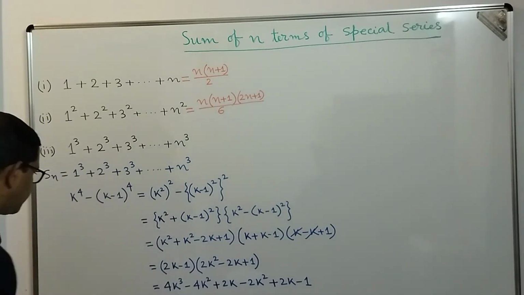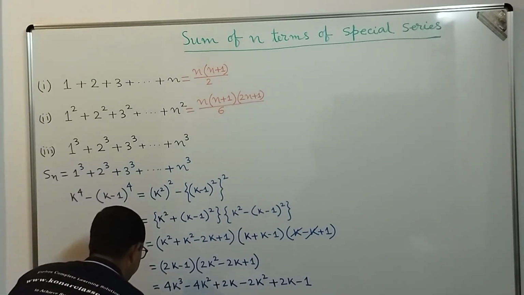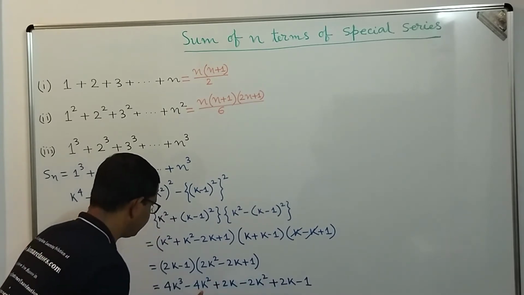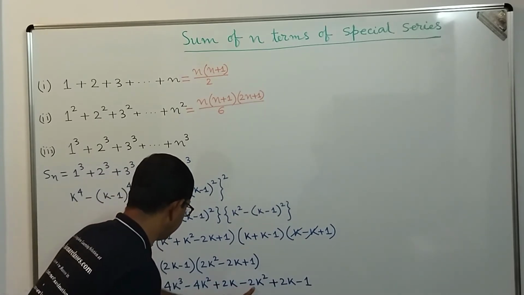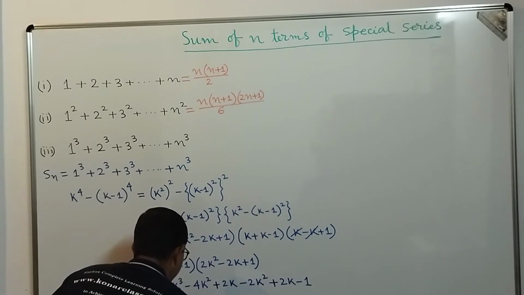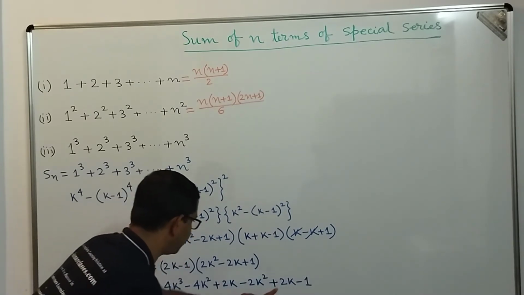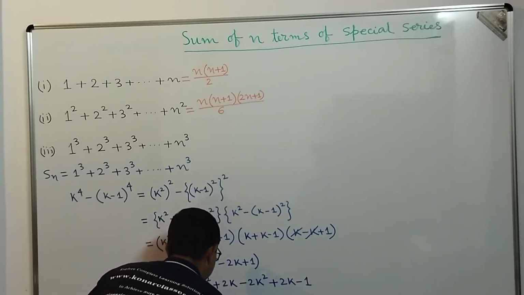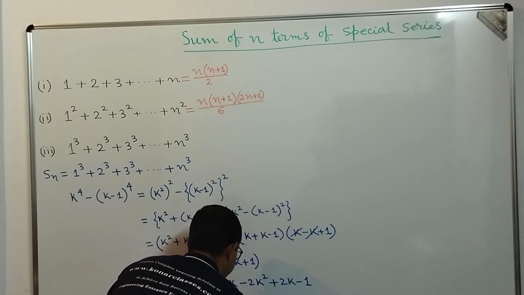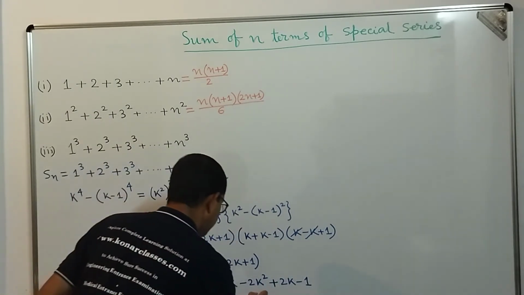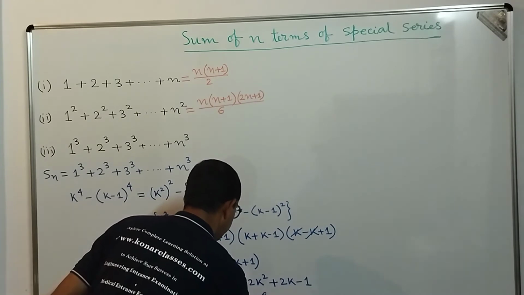So this is equal to 4k cube minus 4k square minus 2k square, that becomes minus 6k square, plus 2k plus 2k, that becomes plus 4k, and minus 1.